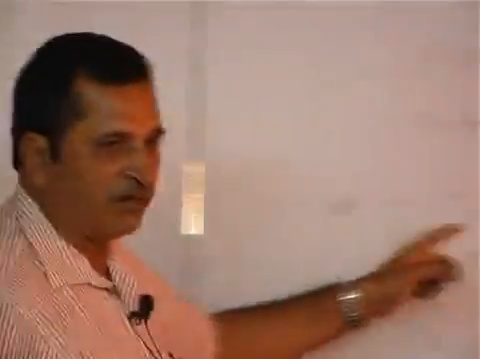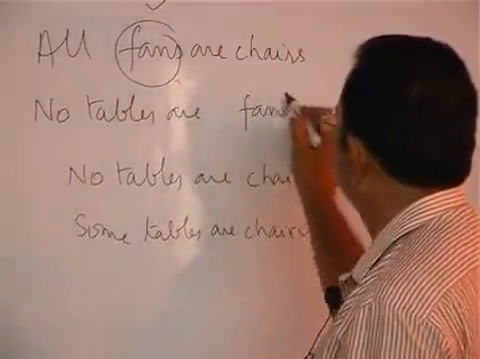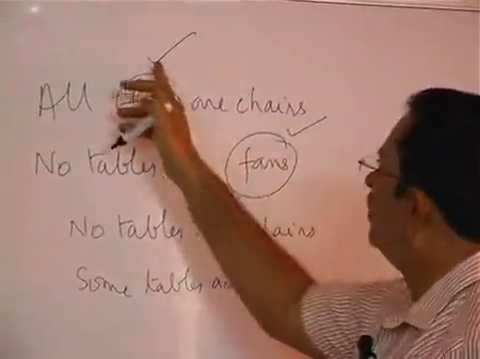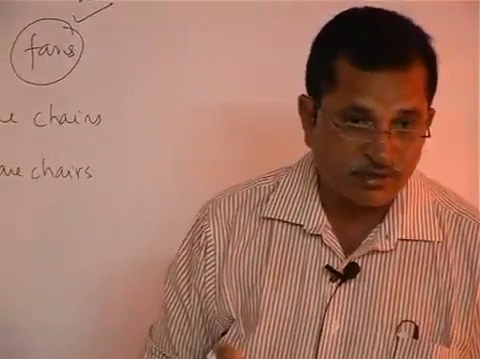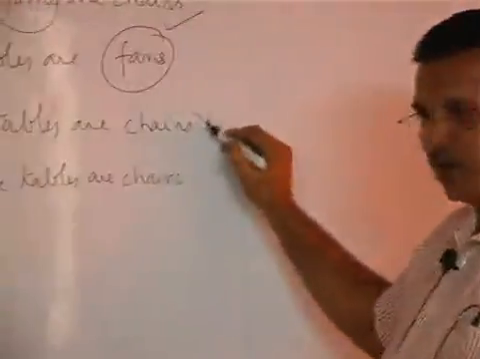Here also, what I told, the middle term should be distributed twice. Otherwise, the conclusion cannot be universal. That's what I said, is it not? The middle term should be distributed twice means, the middle term fans is distributed here, and here also fans is distributed. If the middle term is distributed twice, the conclusion cannot be universal. Cannot be universal means it will not follow.